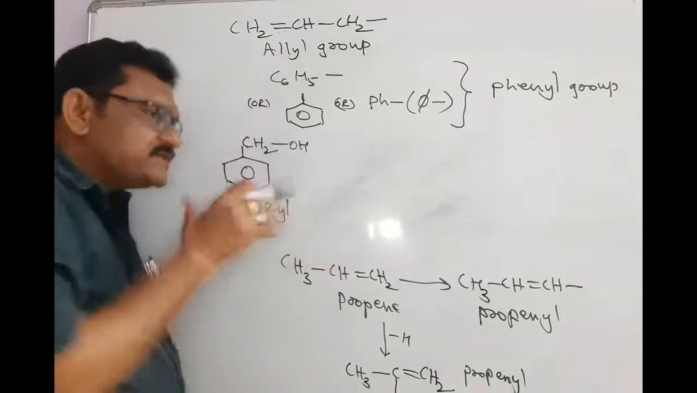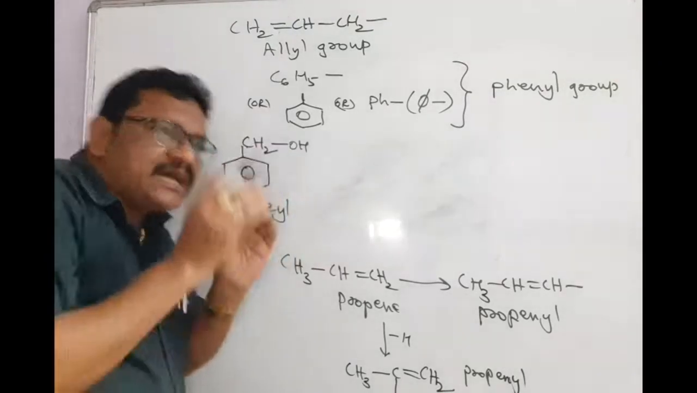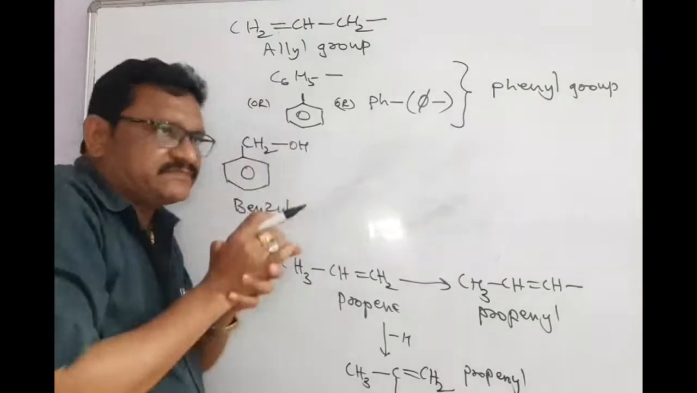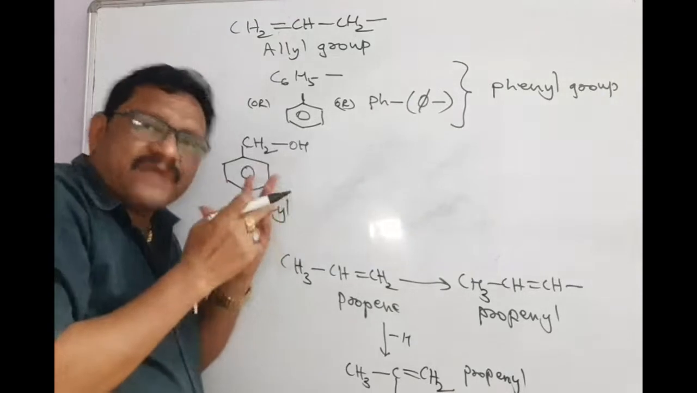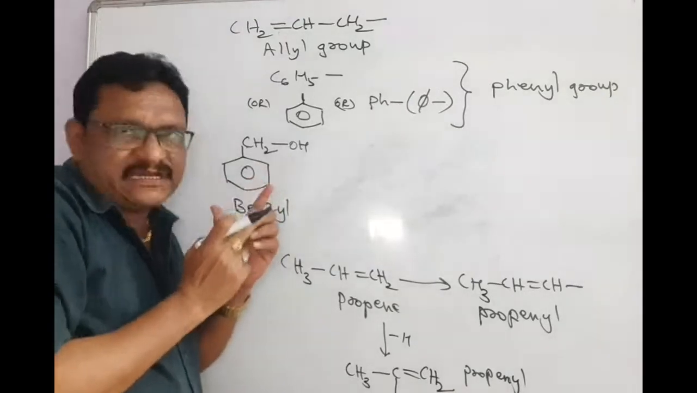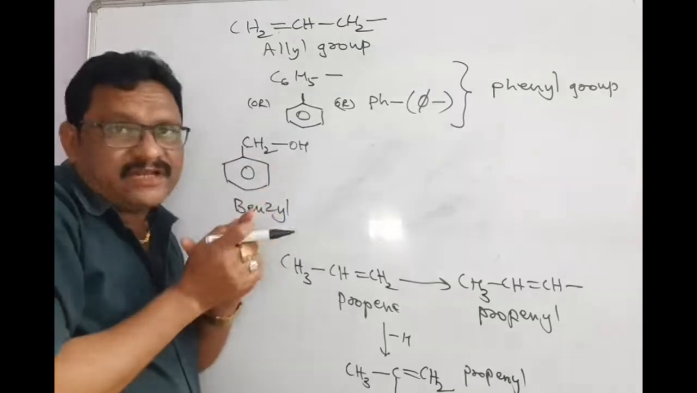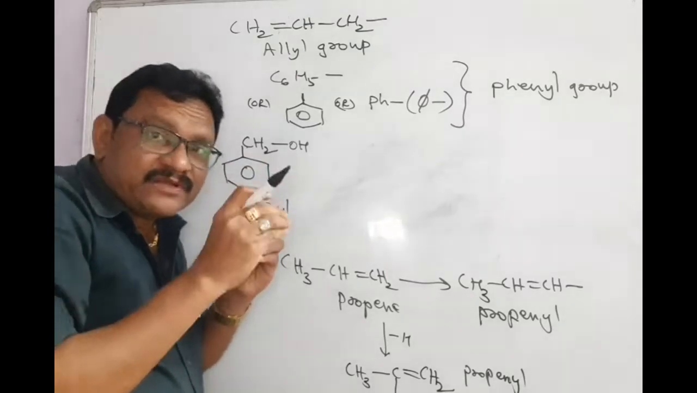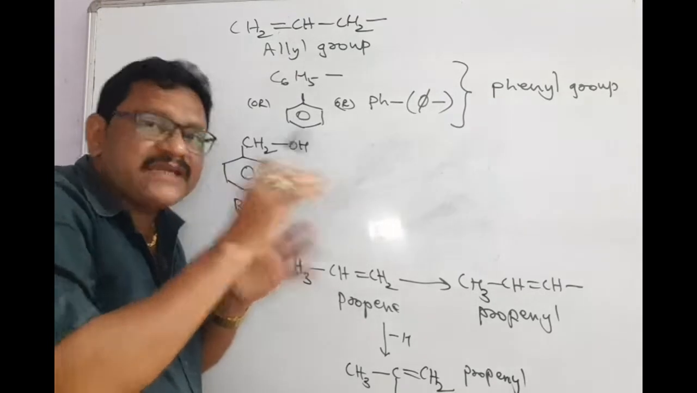Of course, we will study in detail under the alkyl halides and alcohols chapter. Further, we will study types of alcohols. We have primary alcohol, secondary alcohol, tertiary alcohol. Okay, we don't have quaternary alcohol. Why? Because quaternary carbon means the carbon does not have any hydrogen.